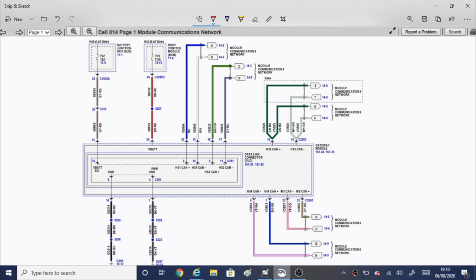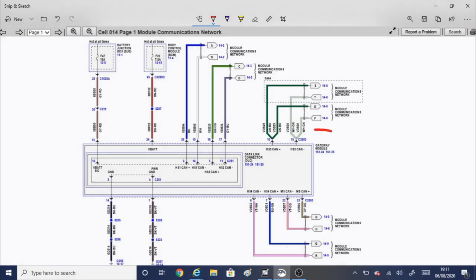The rest of the fault codes may well be symptomatic of these modules not communicating, or they could also be separate faults I'll need to identify at a later date. So what I've done, I've pulled up the wiring diagram for the module communication network, and as we can